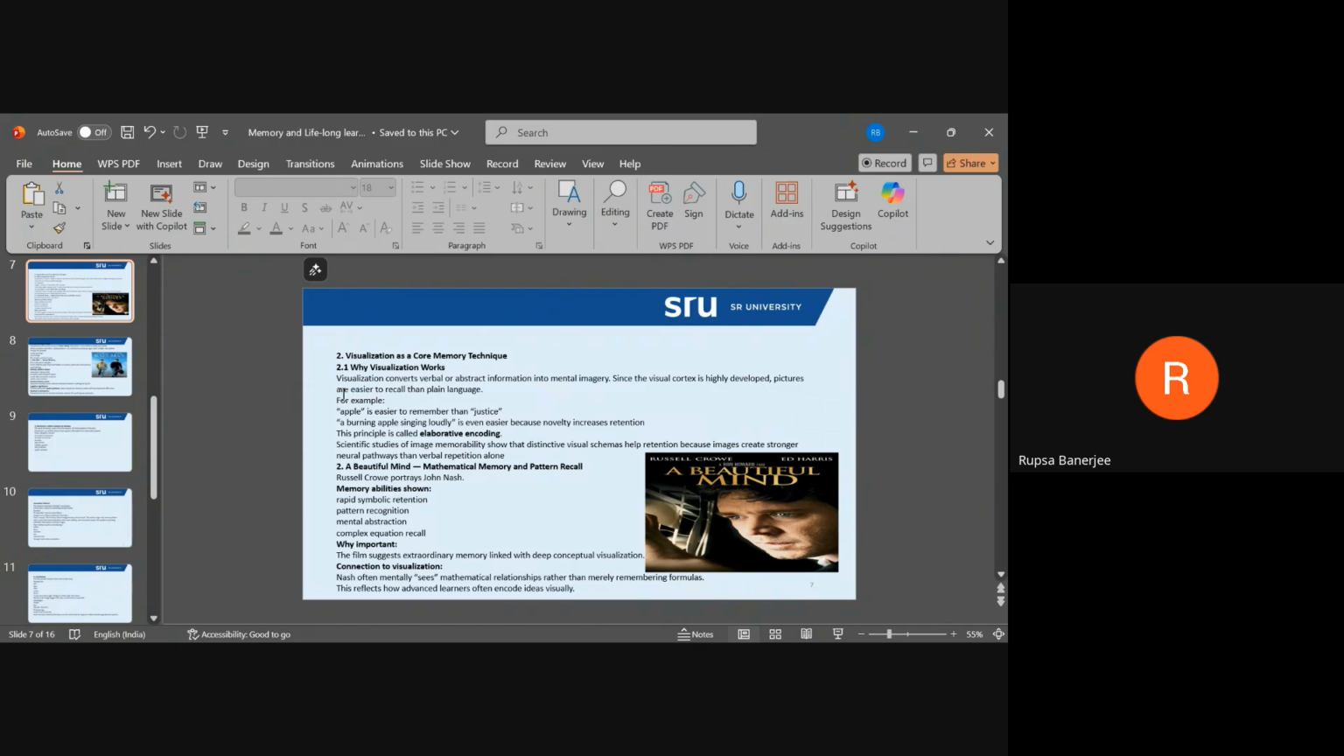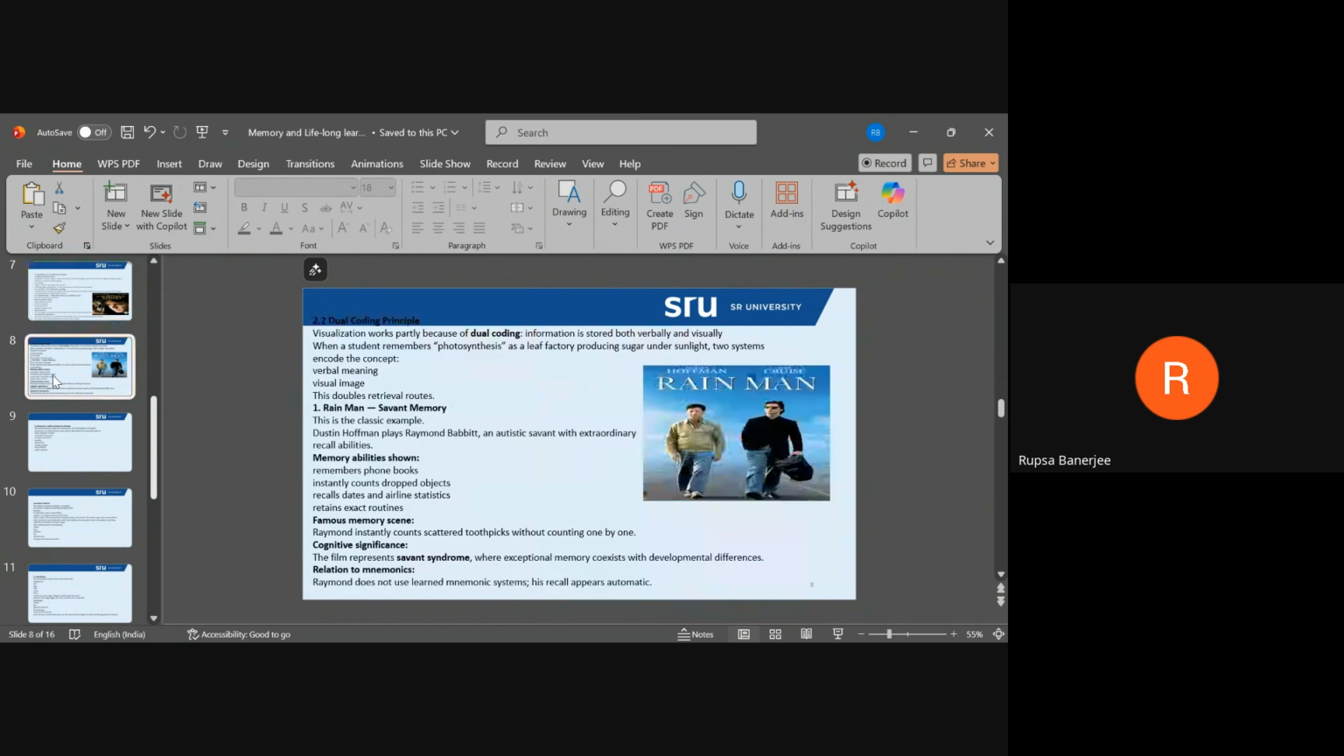All right, so now let us look at the dual coding method. I have one other movie example to give from the dual coding method. So we will look at the dual coding method.